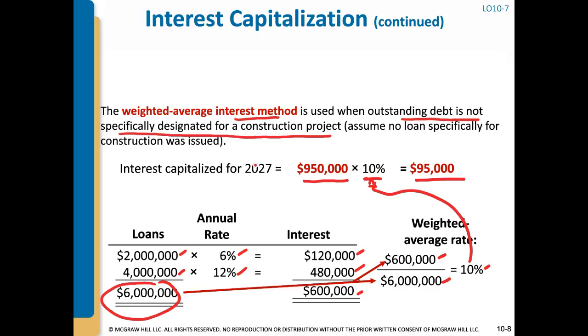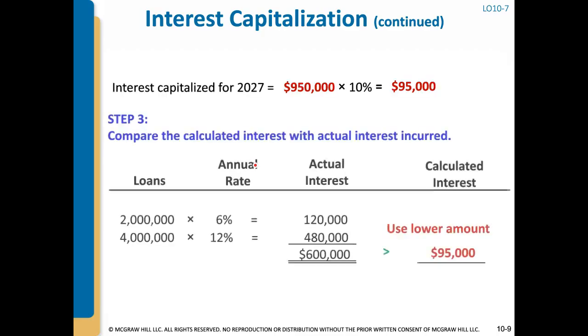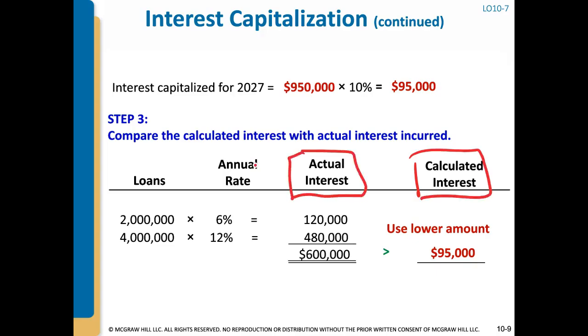So that's step 1. The second step is you can only take the lower of the calculated interest versus the actual interest incurred. So the actual interest incurred from these two loans, the 120 plus 480, is $600,000. The calculated interest is 95, so only $95,000 would be capitalized under this weighted average interest method.